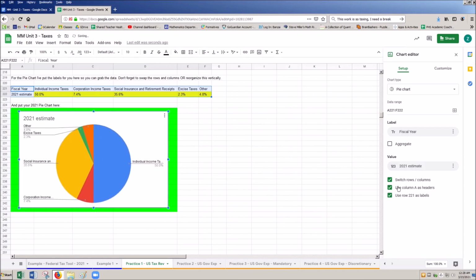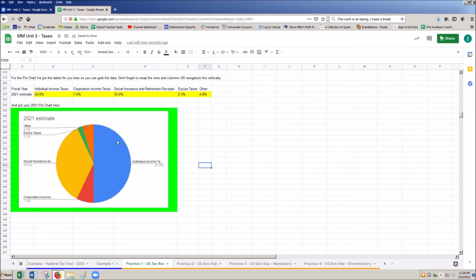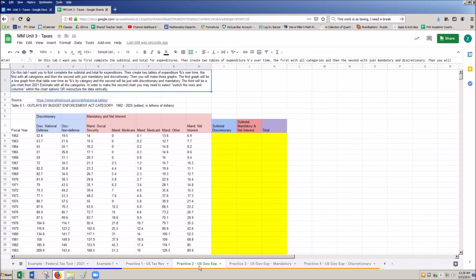If for whatever reason this stuff wasn't selected, we know we just want to turn it on. So just make sure we add those things. And here we see that individual income taxes make up 50% of all U.S. taxes for 2021. So you're going to basically go ahead and do that for practice 2.